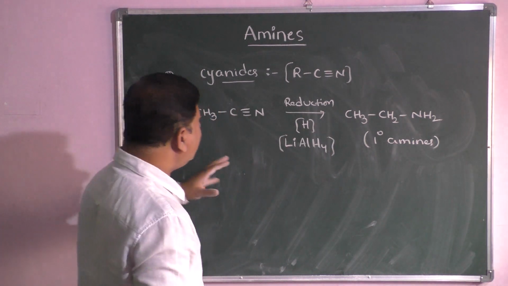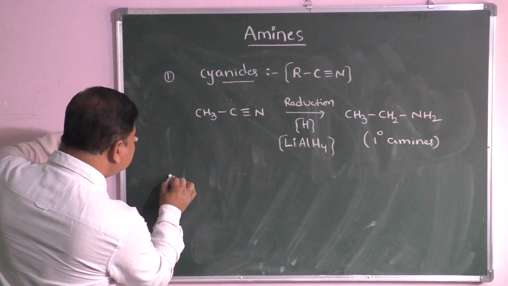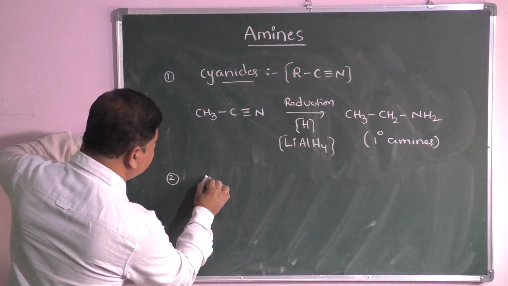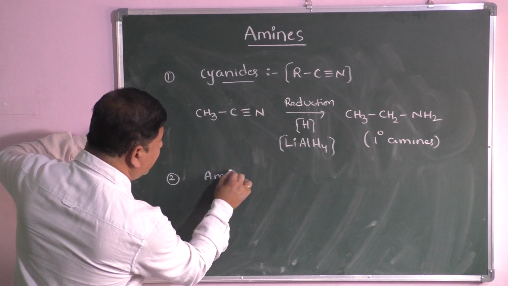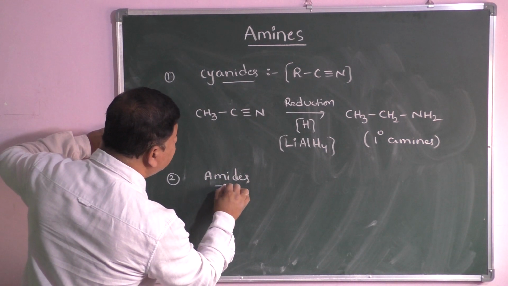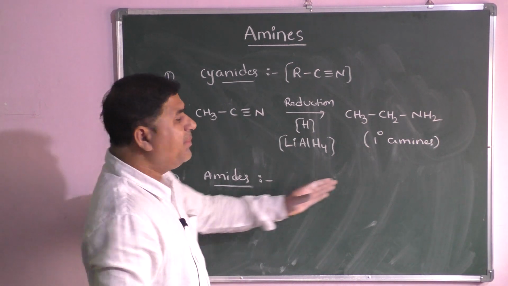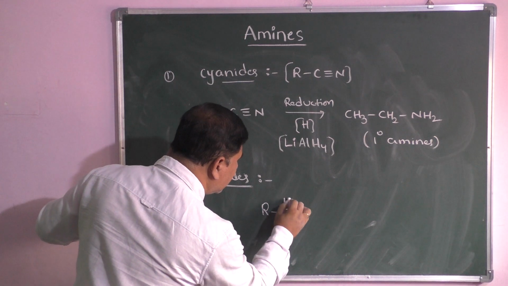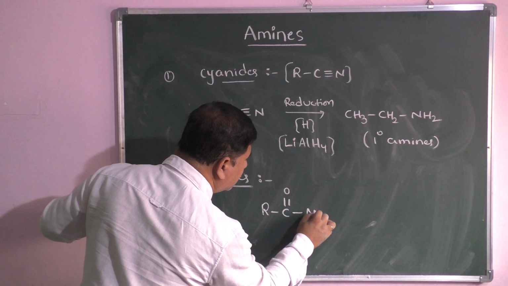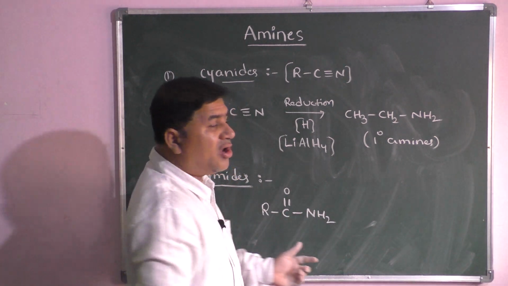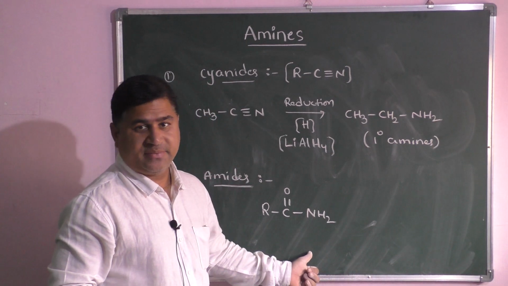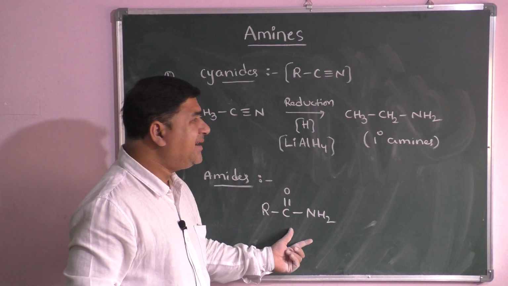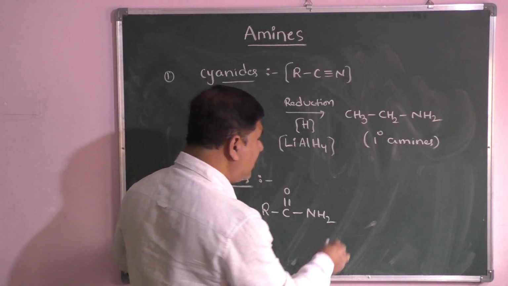Right? Here you can take amides also. From amides also you can get the primary amines. For example, R C double bond O NH2. This is not an amine, this is an amide. So from this amide you can get the primary amine.